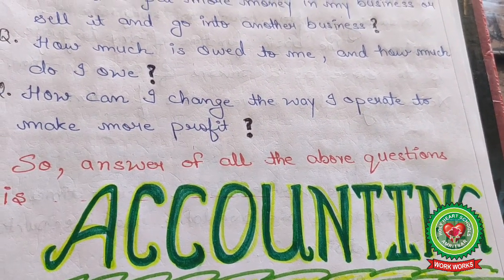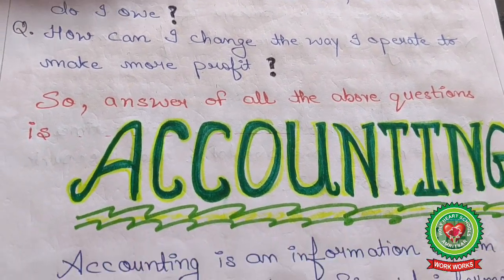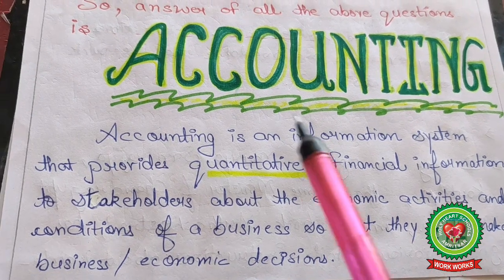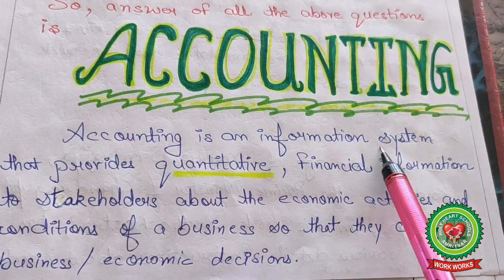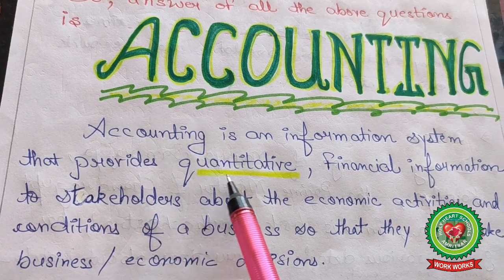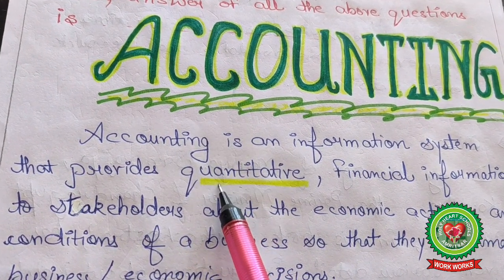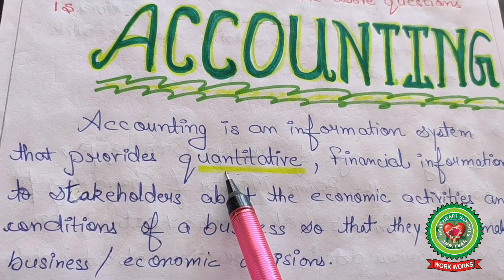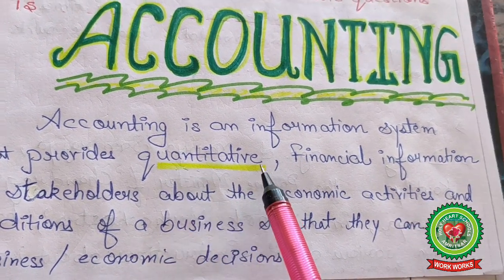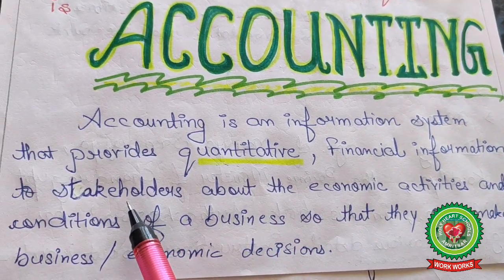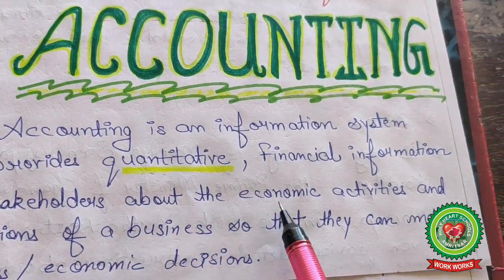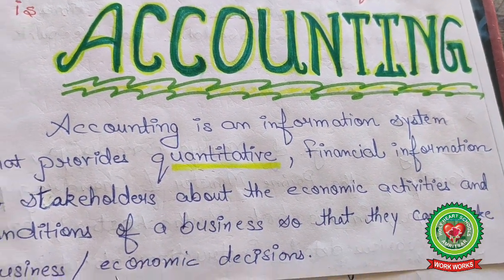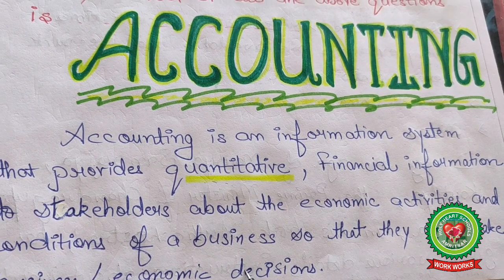So first of all, see the meaning of accounting. Accounting is an information system that provides quantitative, financial information to stakeholders about the economic activities and conditions of a business so that they can make business economic decisions. Quantitative means measured in monetary terms only, not in terms of quality.